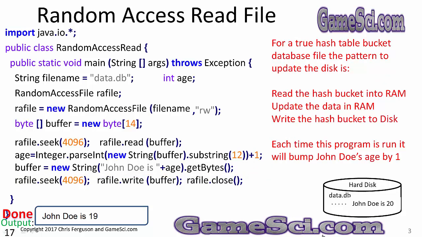For a true hash table bucket database file, the pattern to update the disk would be this: read the hash bucket into RAM, update the data in RAM, write the hash bucket to disk. Each time this program is run, it will bump John Doe's age by 1. If I ran it again, it would extract 20, add 1, make it 21, convert the whole thing to a string, and write the whole string out. John Doe is 21.